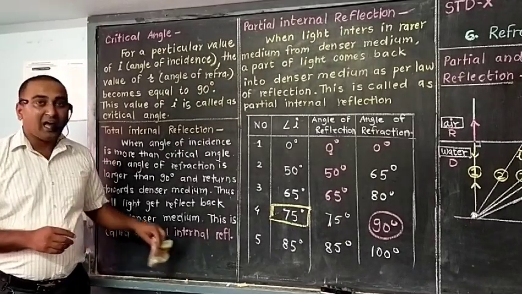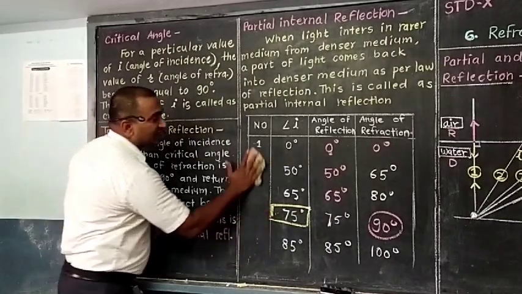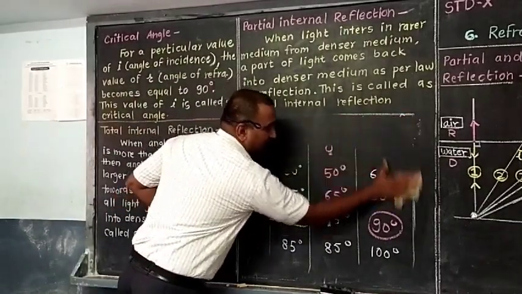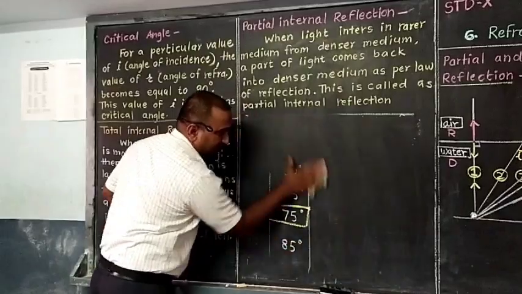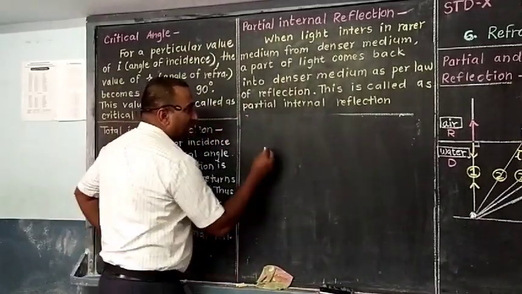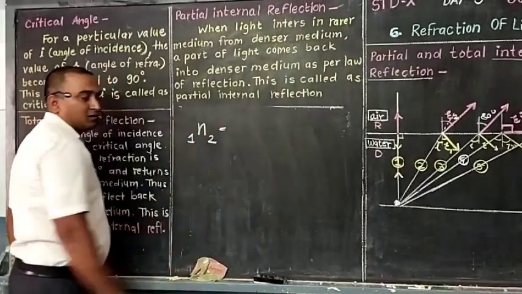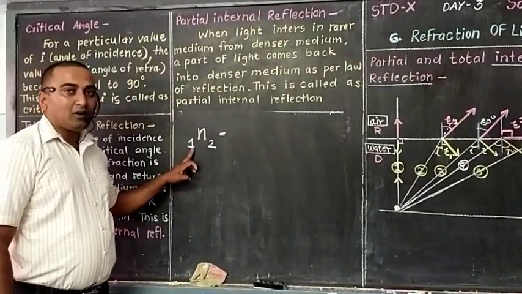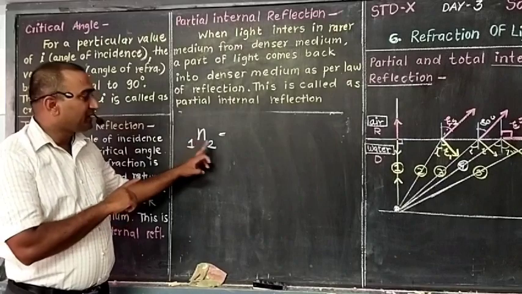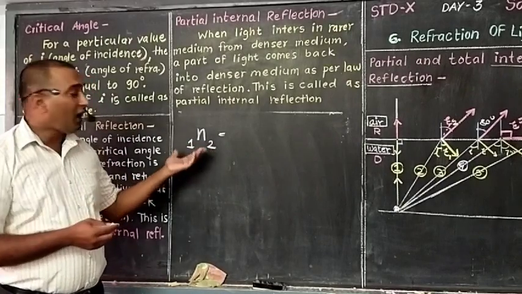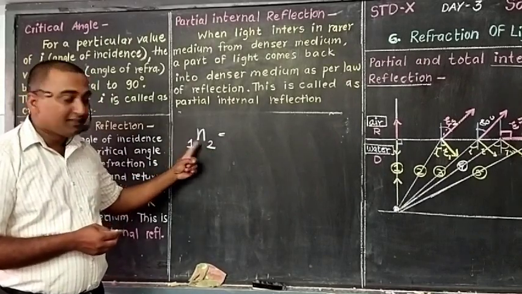But one problem is there: how to find the critical angle? For that, we are solving an example. See, suppose there are two media, the first medium and the second medium. Light is traveling from the first medium to the second medium. Then how can we find the refractive index?